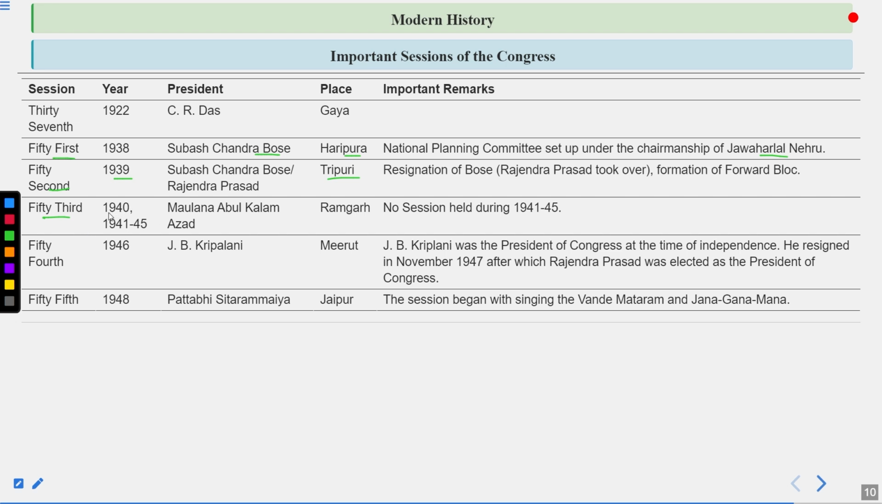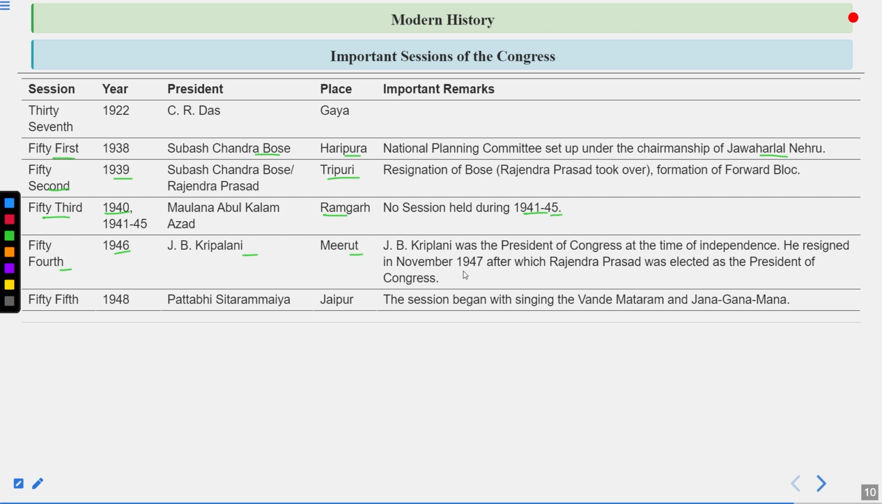Then comes the 53rd session, in 1940, and Maulana Abul Kalam Azad became the president at Ramgarh, and no sessions were held during 1941 to 1945, as I was telling earlier also. So from 1940 to 1945, do remember, Maulana Abul Kalam Azad was the president of the INC, and no sessions were held. Then the 54th session was organized in 1946. J.B. Kripalani became the president, and this session was held in Meerut. This is really important, guys. J.B. Kripalani was the president of Congress at the time of independence.